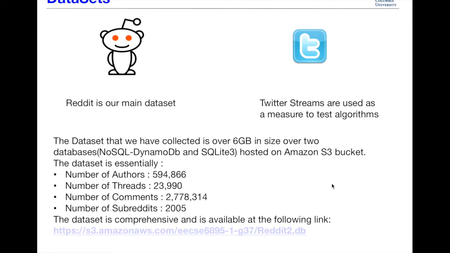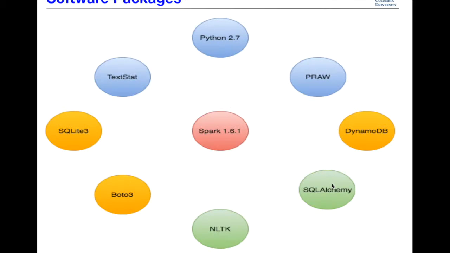We've made it publicly available so that people could actually use this dataset because it has all the fields required for you to effectively query it. The dataset has 6 million authors, 24,000 threads, 2.8 million comments, and around 2,000 subreddits.